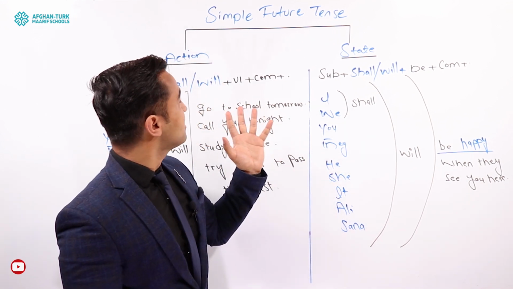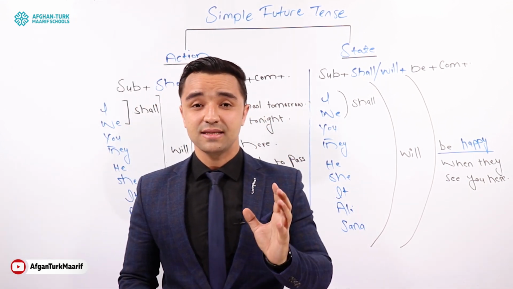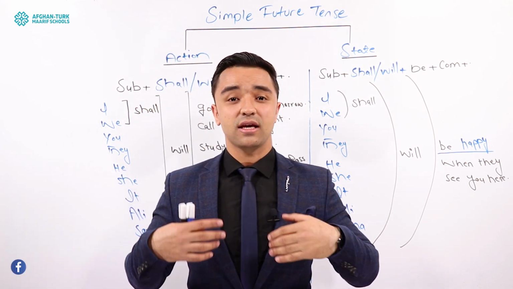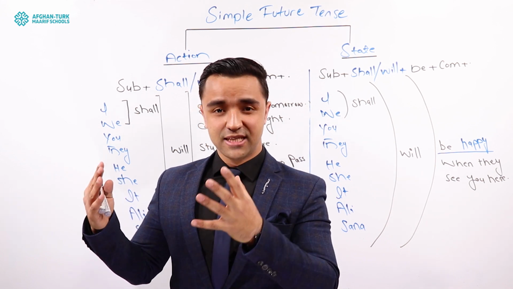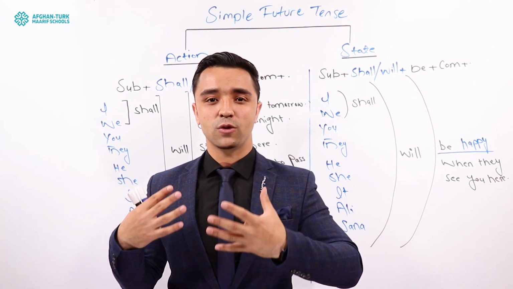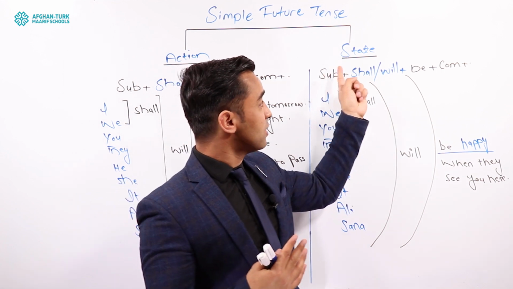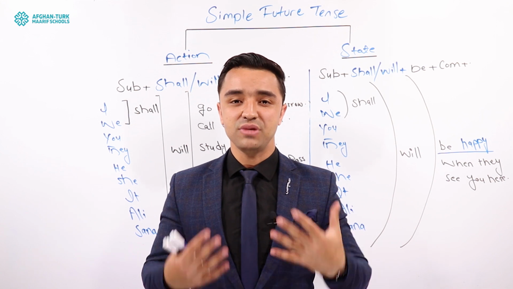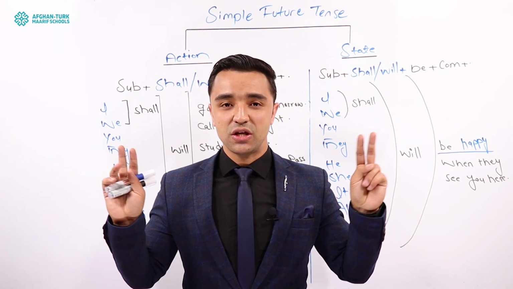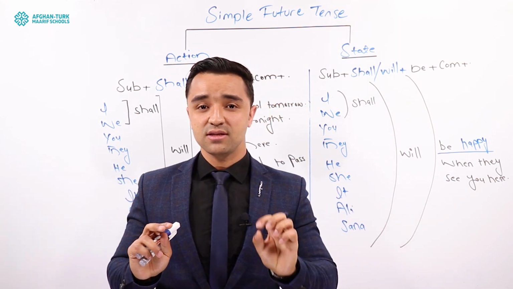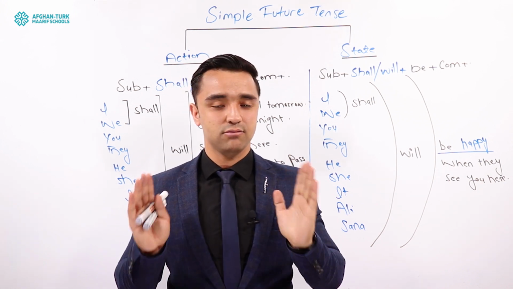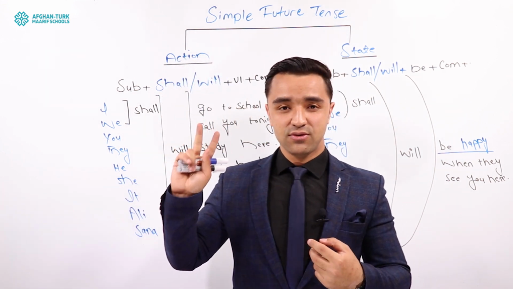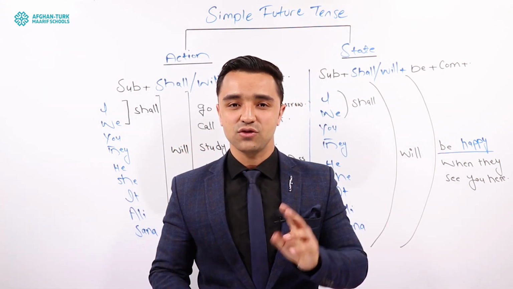The first thing that you have to know about simple future tense is that it shows 2 things, guys. You can use it to show an activity or a movement or an action, and you can also use it to show state, guys. So what do I mean by state? State of being of someone or something, guys. It means that you can use simple future tense to talk about both, okay? Don't worry, it's very simple, guys. As I said, it shows 2 things, action and state, so we have 2 structures as well.